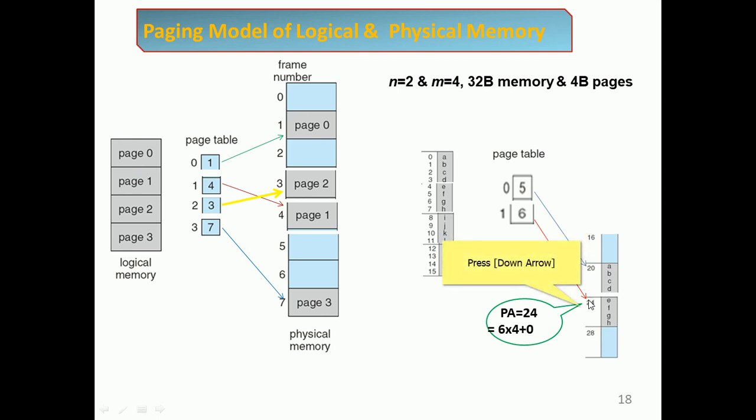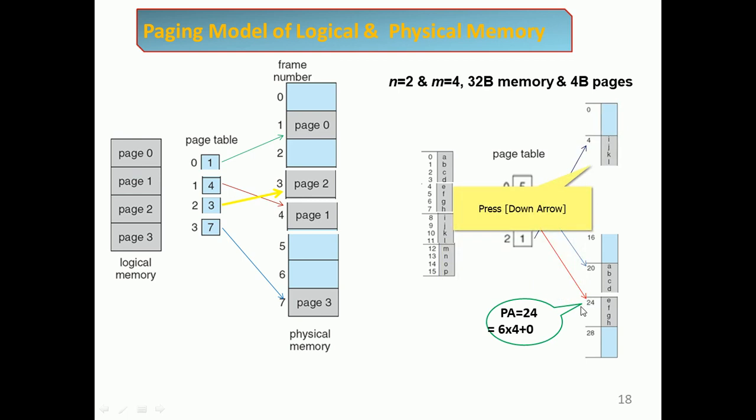Similarly, the second page maps to frame 1. So 1 into 4 is 4, and IJKL will be at the 4th location.